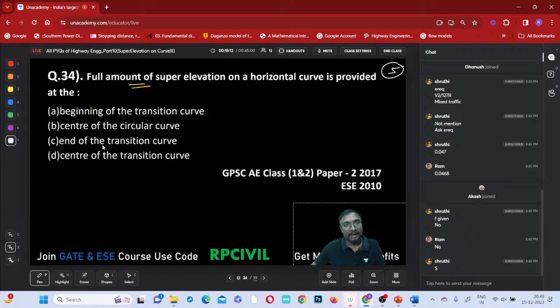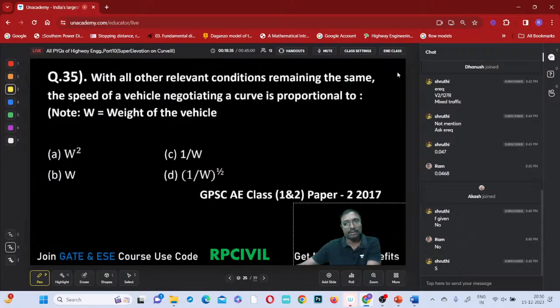Now tell me where the full amount of super elevation on the horizontal curve is provided. At the beginning of the transition curve, super elevation is 0. At the center of the circular curve, it is full super elevation only. At the end of the transition curve, it is also full super elevation only. So option C is correct and option B is also correct, right? Both are correct. At the center of the transition curve, it is half of the super elevation only. Shall I go on to the next question?